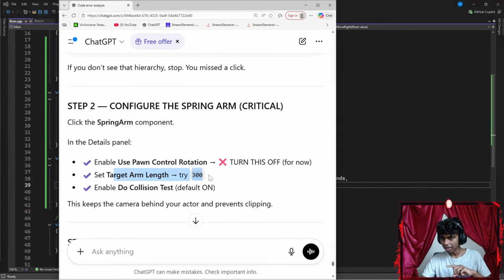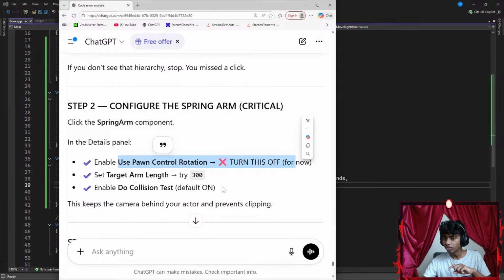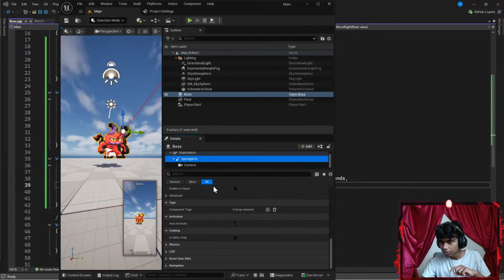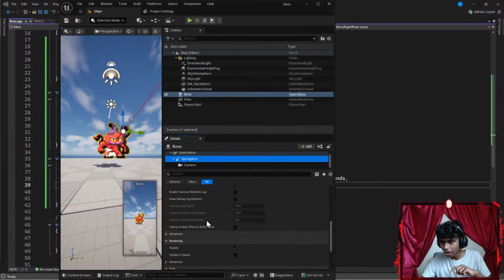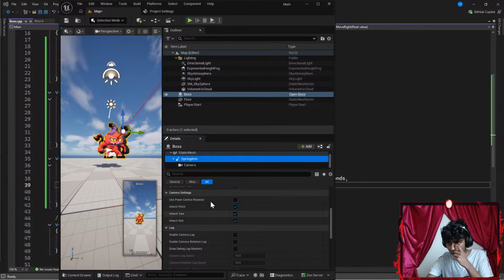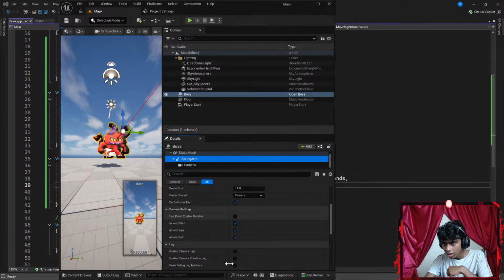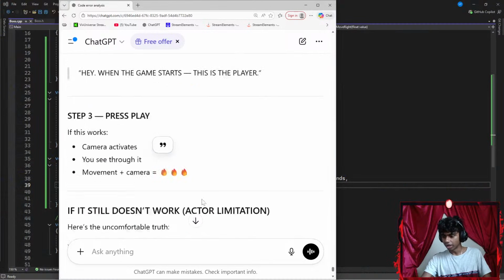Set target arm length to 300. Use pawn control rotation. Turn this off for now. Do you guys see pawn control rotation anywhere up here? Okay, pawn control location, set that off. That is set to be off. And then, okay, I think all these settings are already done. So let's scroll all the way down here.